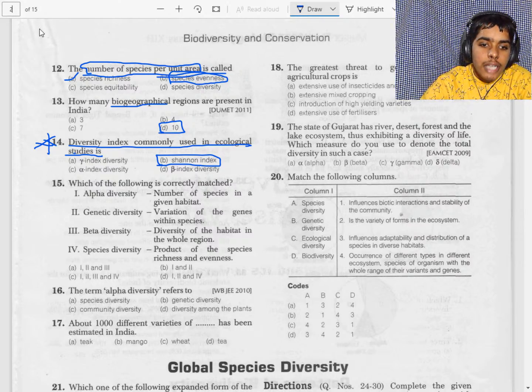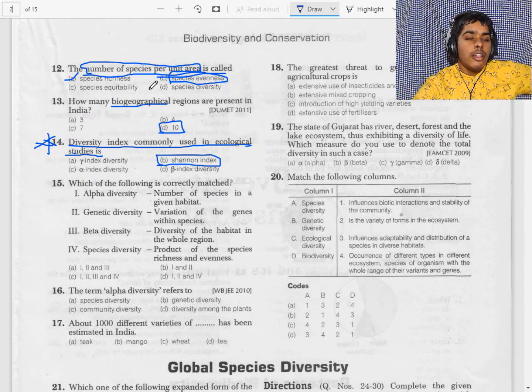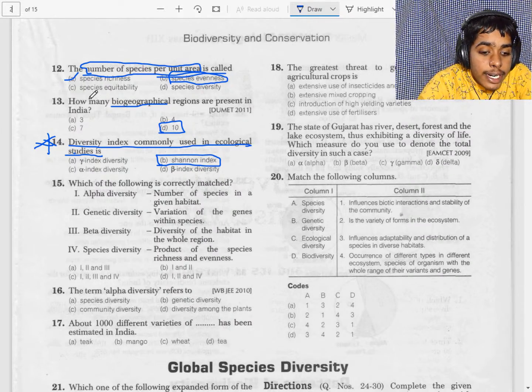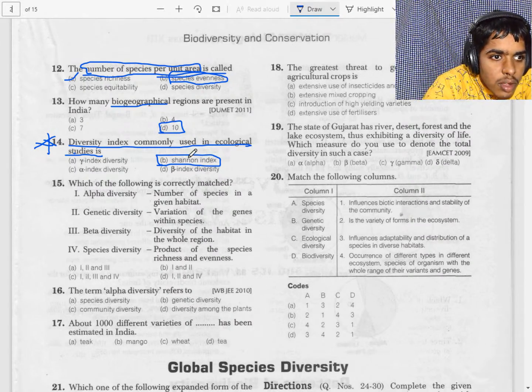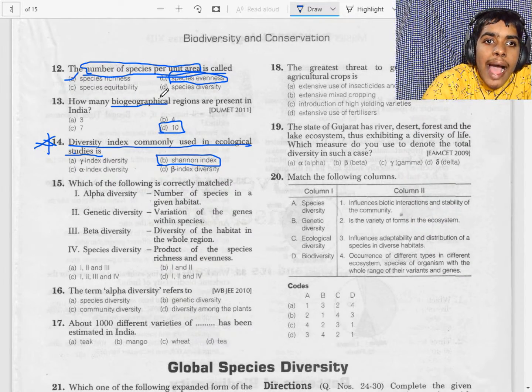Now first question. Okay. Now which of the following are correctly matched? I will give you a trick to correctly match first.